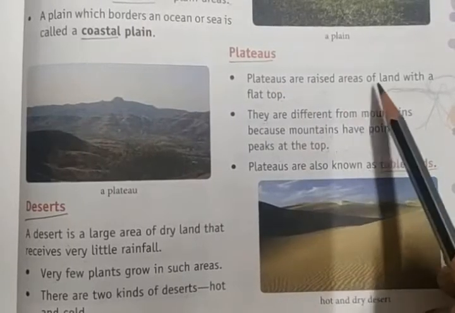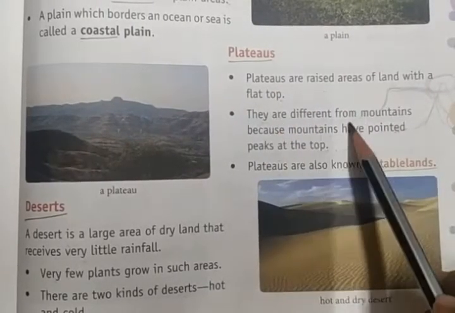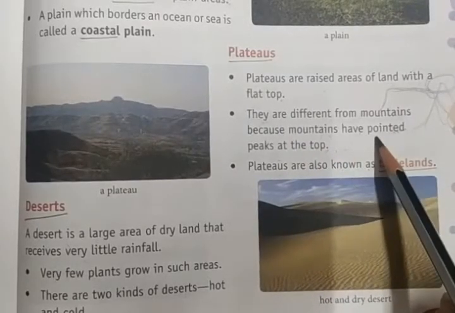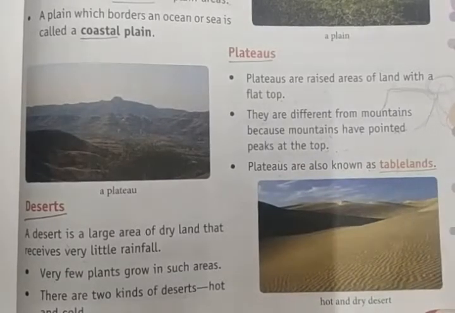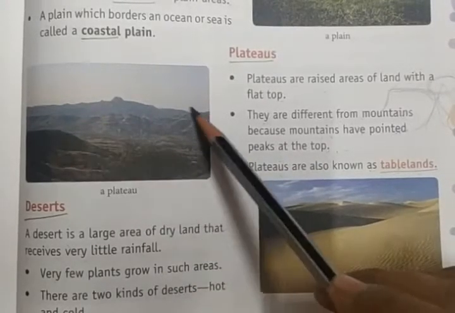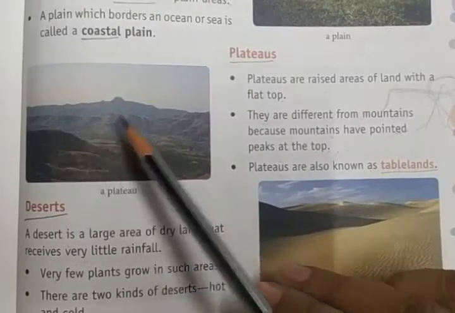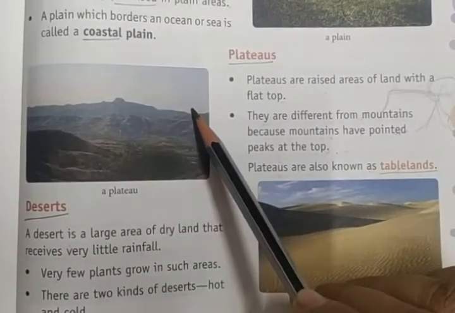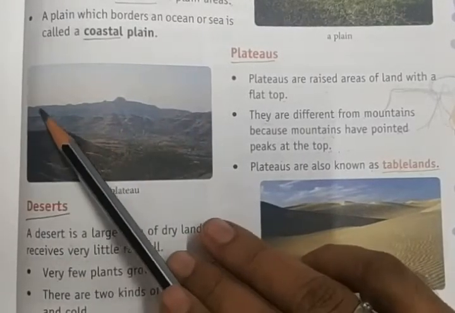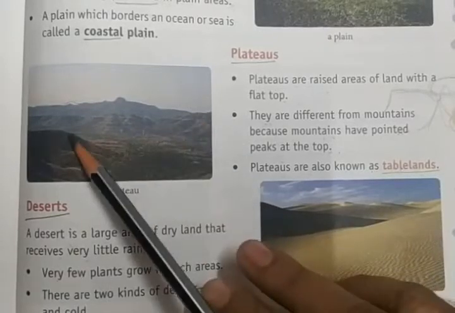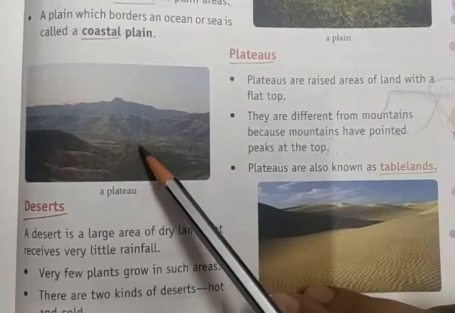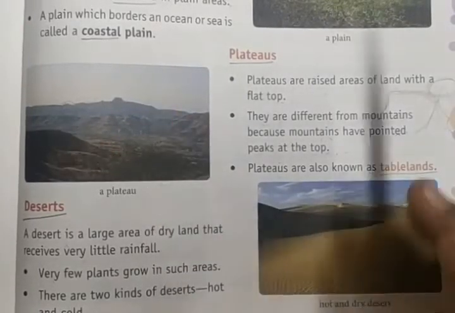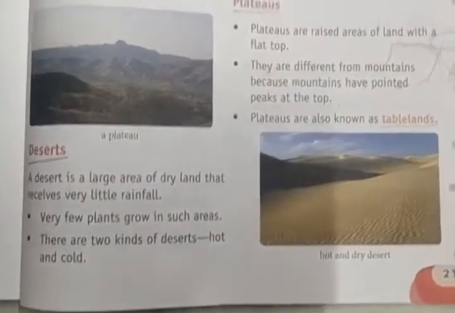Plateaus are raised areas of land with a flat top. They are different from mountains because mountains have pointed peaks at the top. Plateaus are known as tablelands. Okay? Followed? So these are called plateaus. It's not like a peak or hills. It's a raised part of the land mass, and again you can see the flat plains. This picture shows you the plateaus. Okay? Right. Next we can see the desert.